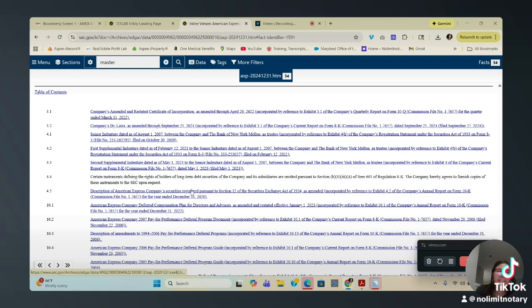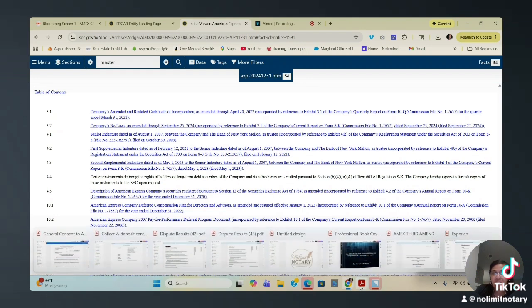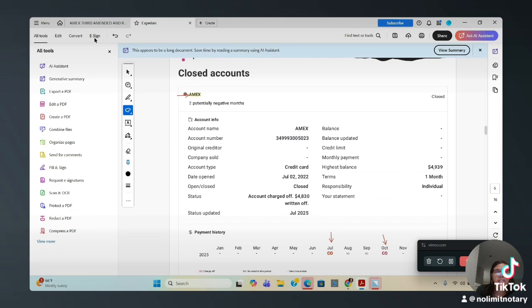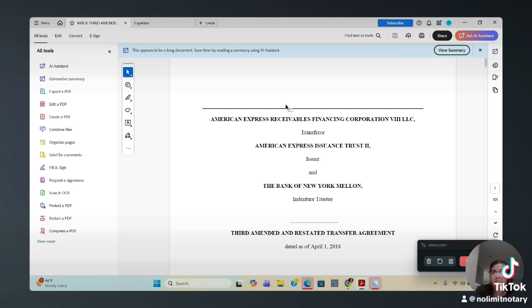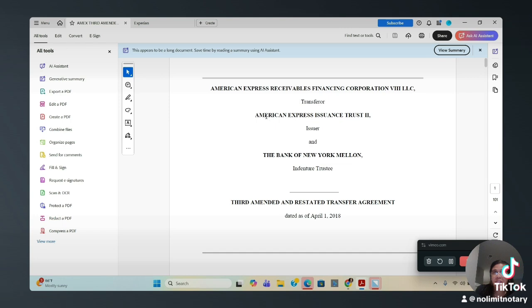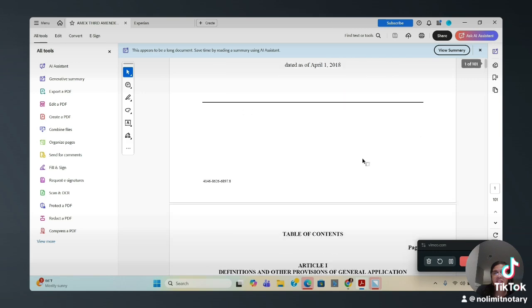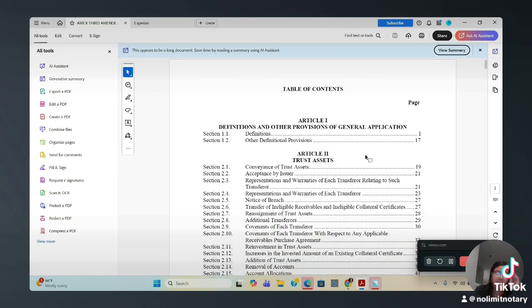They don't want to put it out there, but I knew of them before they started to do this. I guess I already had it. So one of them anyway, because I'm pretty sure there's plenty. Here's the agreement right here. American Express Receivables Financing Corporation, LLC. They transfer to, here we go, what I said, American Express Issuance Trust. And the issuer, the bank, New York Mellon, is indenture trustee. And this is from 2018. I had this one already, but I found that very interesting today when I was reading one here.